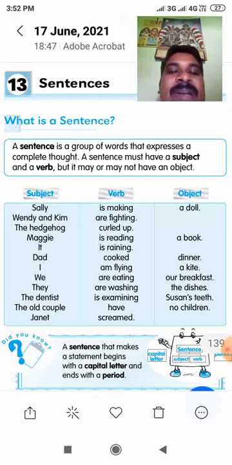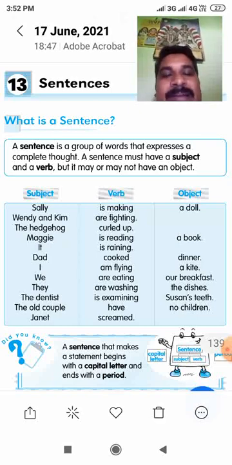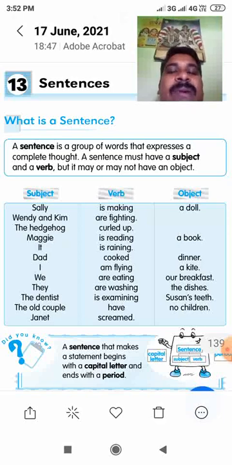Without a subject and without a verb, we can't make a sentence. This is very essential. A sentence is a group of words that expresses a complete thought. A sentence must have a subject and verb, but it may or may not have an object. So I hope that you all understand what a sentence is.